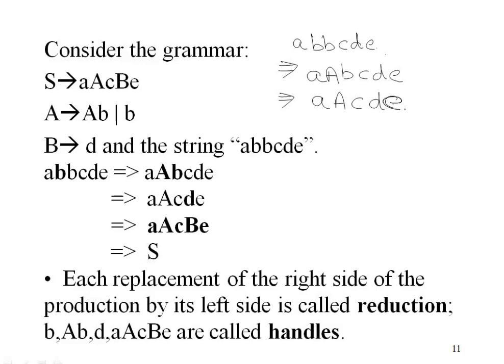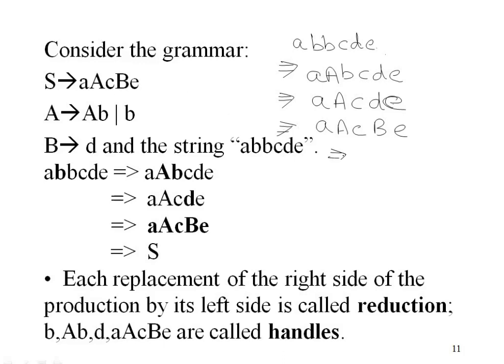Okay. Now starting again with scanning from left to right. Here we have received A, A, C. There is nothing in RHS. We don't have anything with A, A, C. So we will first reduce this D with capital B. So here we have A, A, C, B, E. Now this A, A, C, B, E can be reduced with S.